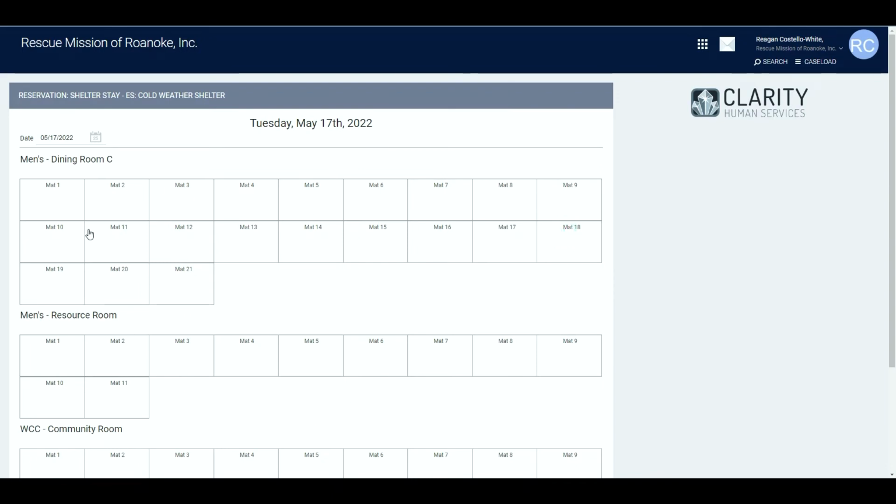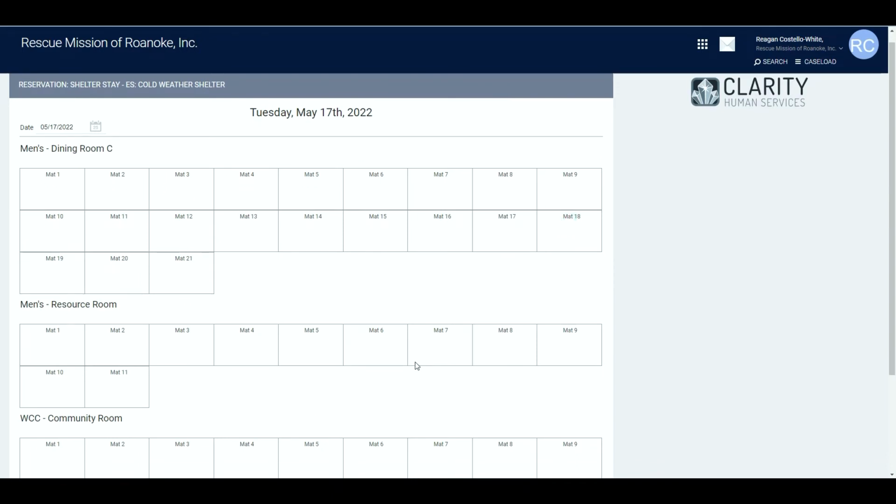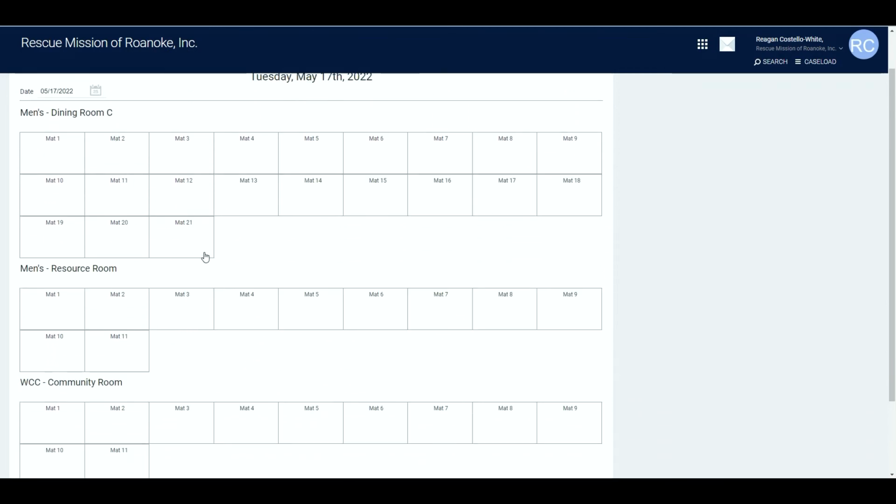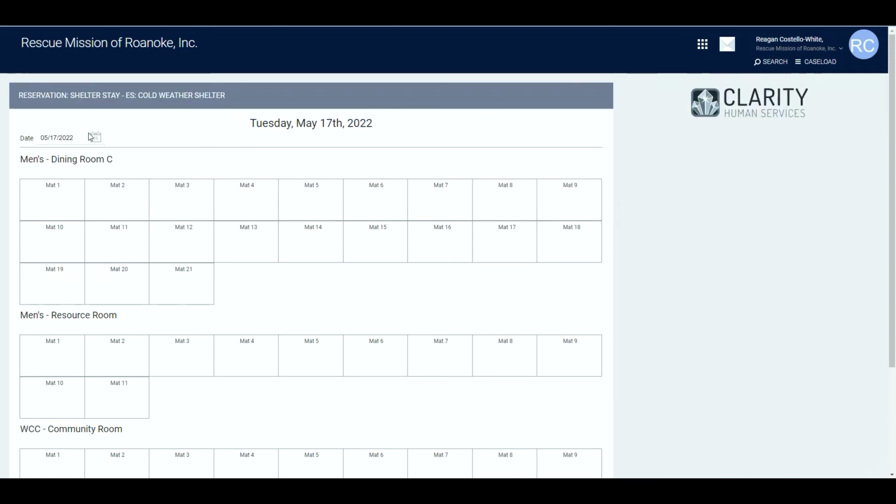This brings up a list of all of the beds in that shelter. This layout of beds will look different for each shelter, but each of these boxes represents one bed slot. So I'm going to choose one of these bed slots to reserve for the client. First, I want to make sure I have the date correct. They're going to be staying here on this night, so May 17th, 2022.